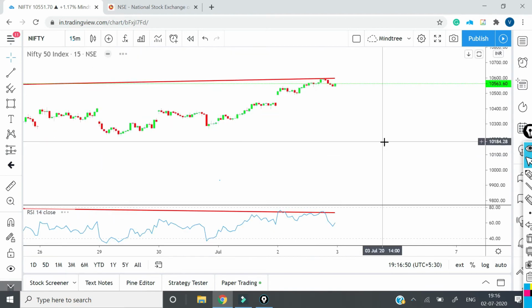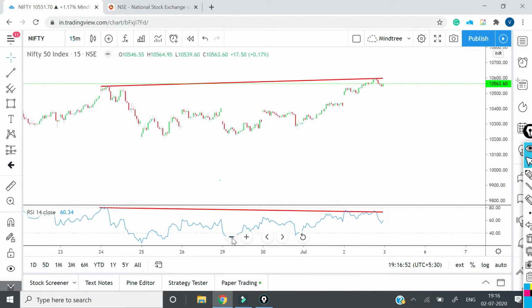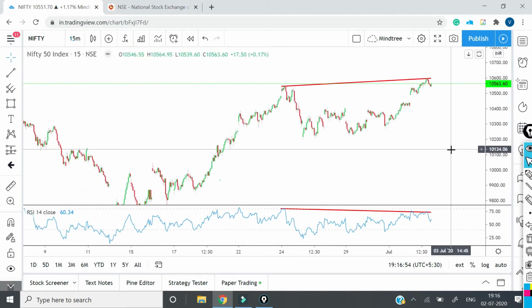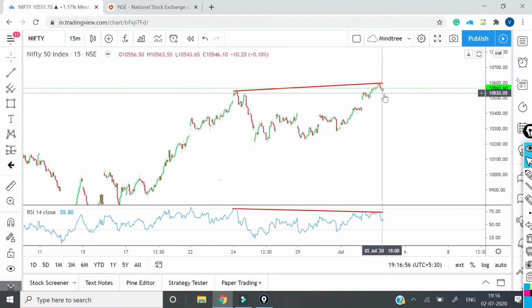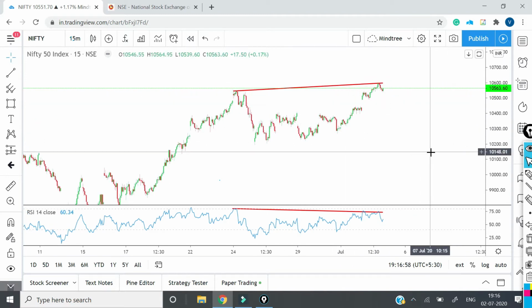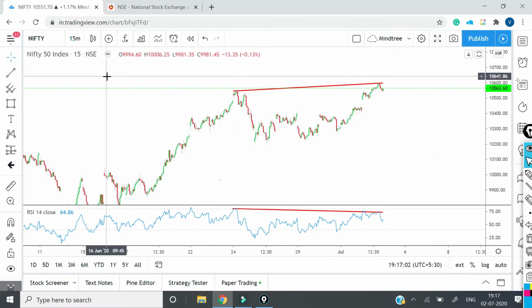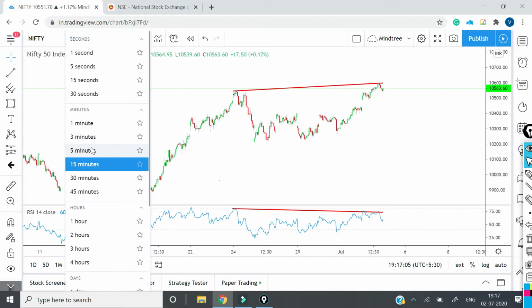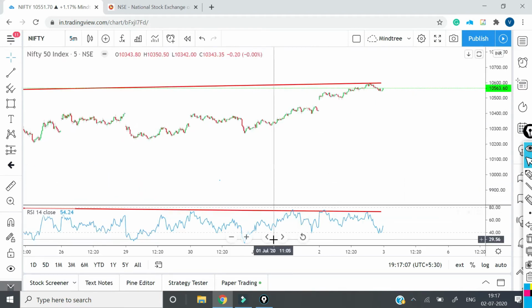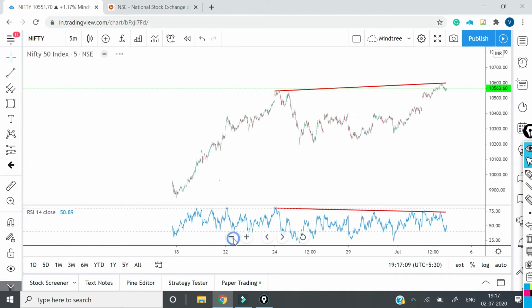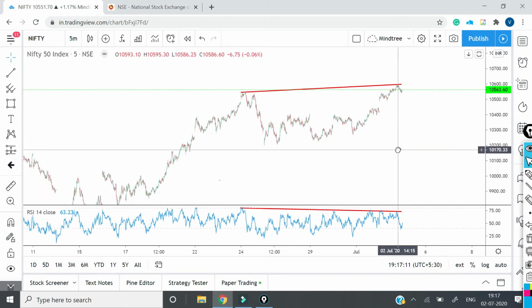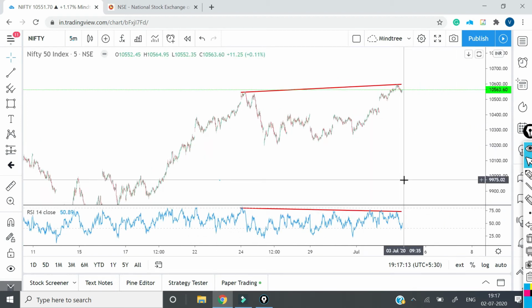In 15 minutes, of course, yes, it will be there, because in the higher time frame it was there. There's a divergence. You can see it very clear over here. So this is very evident for us to note that there is a divergence. And for 5 minutes, again, of course, it will be there, but I will not give much importance to the 5 minutes divergence.